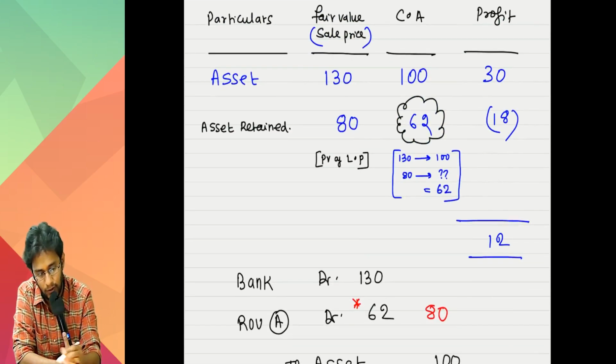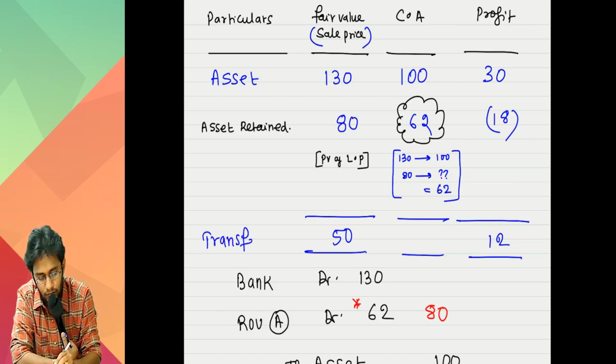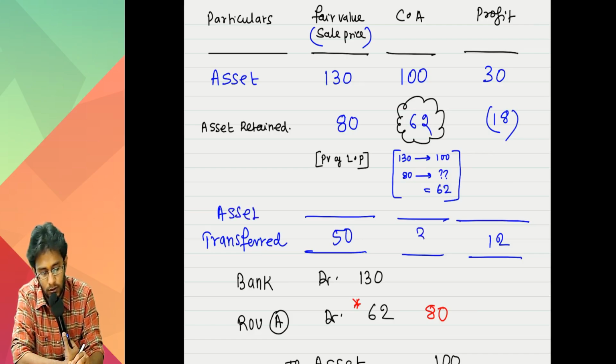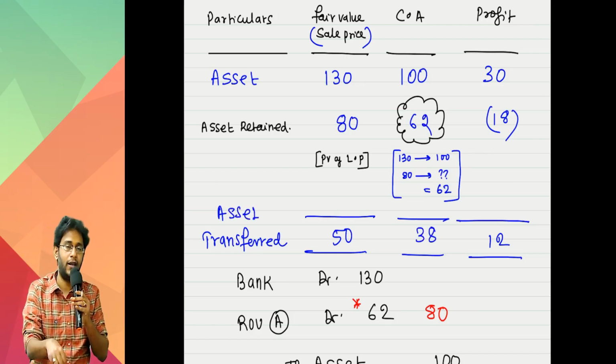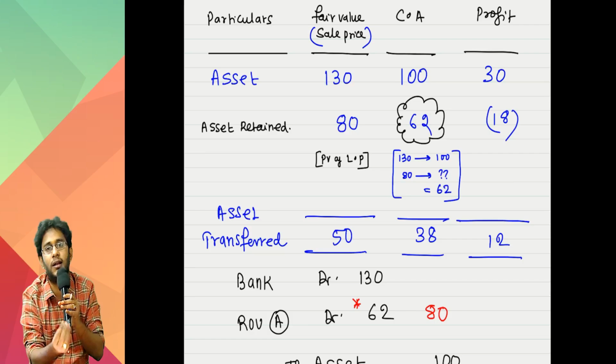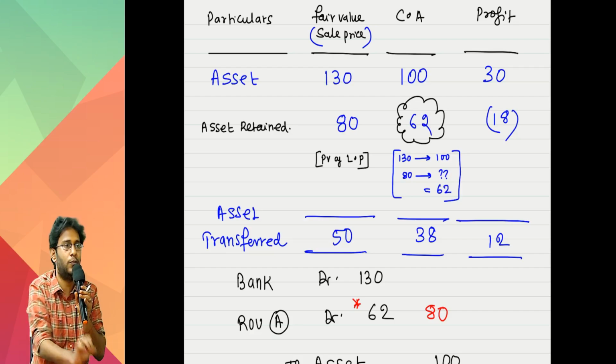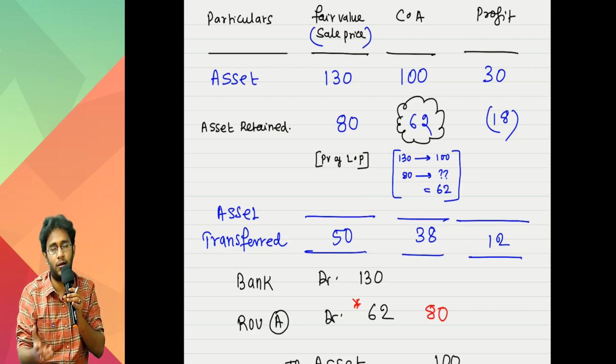If you complete this table, you will get the full clarity. Look at this. 130 is the total fair value of the asset. 80 is the retained portion, 50 is the transferred portion. 62 is retained and 38 is the transferred portion. So with a carrying amount of 100, because of the leaseback, effectively I transferred only 38 of the asset for a consideration of 50. You should ideally remove 38 only and book a profit of 50. Sorry, book a profit of 12. This is what you should do.